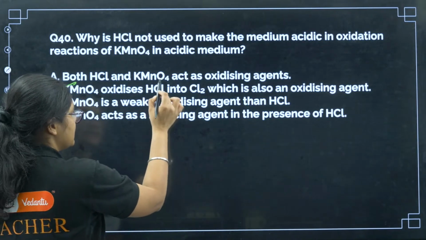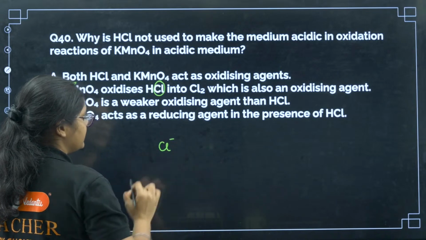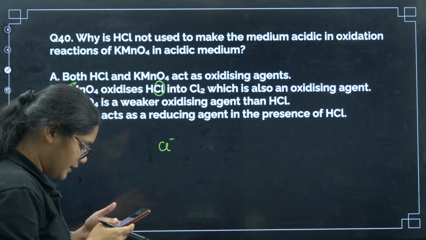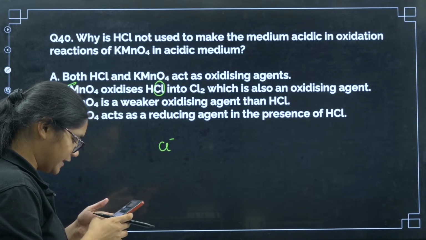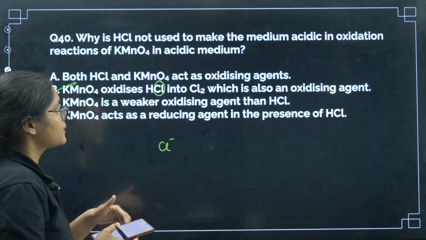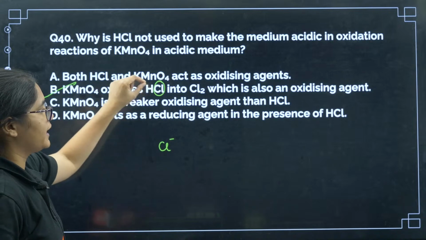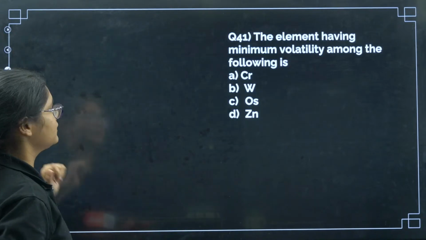KMnO4 oxidizes Cl. Here in HCl, Cl is in Cl-1 state, right? It oxidizes this one to Cl2. Okay, so that is why we cannot take HCl to acidify the medium.